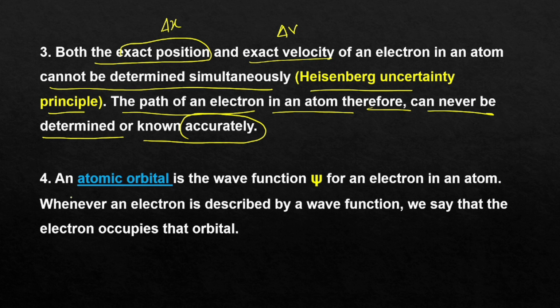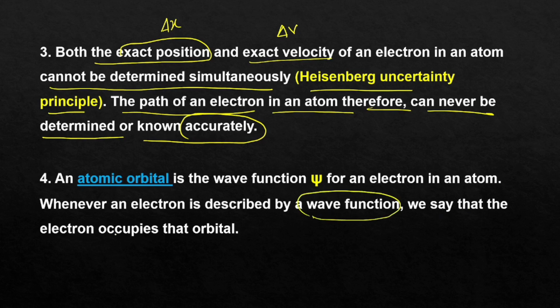Fourth point, an atomic orbital is a wave function psi. Psi is what? A wave function is what I told you. An atomic orbital is a wave function psi for an electron in an atom. When we are describing an electron by a wave function, what we say?